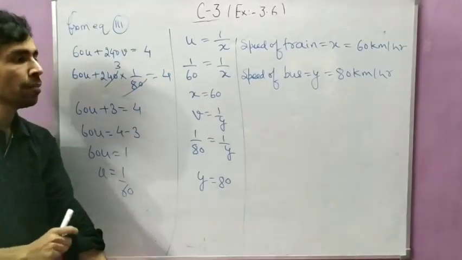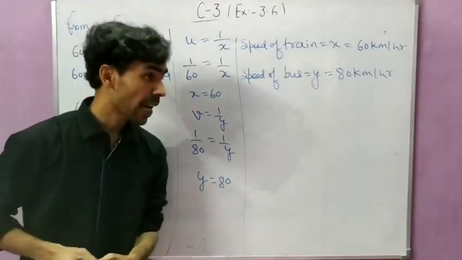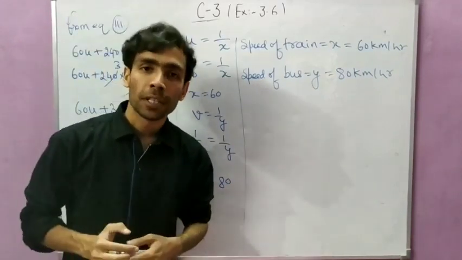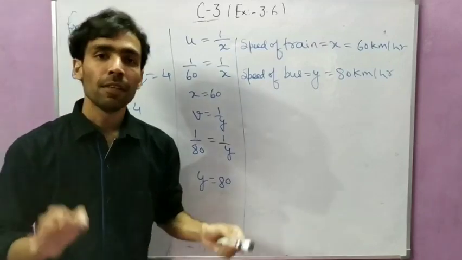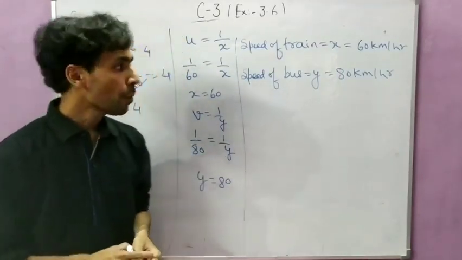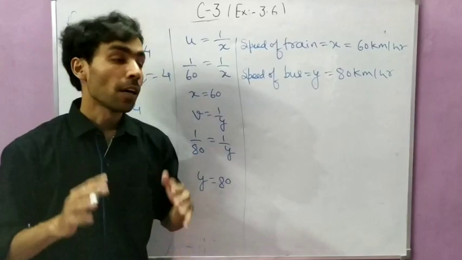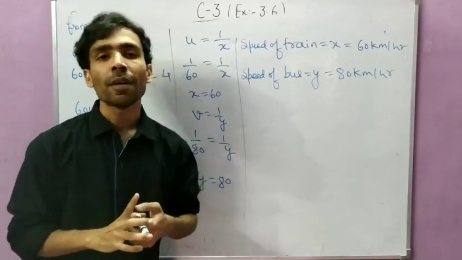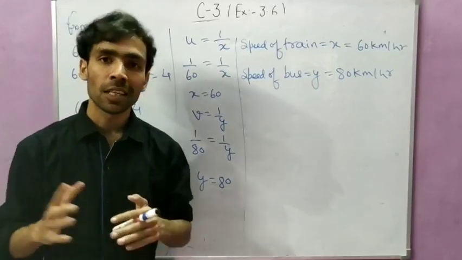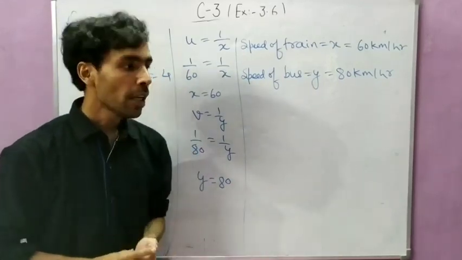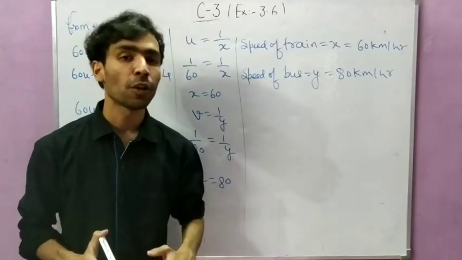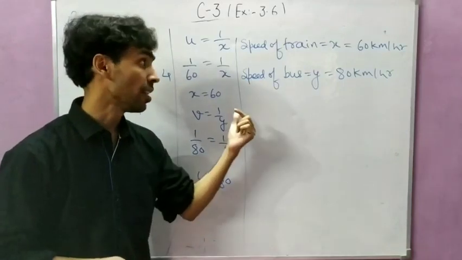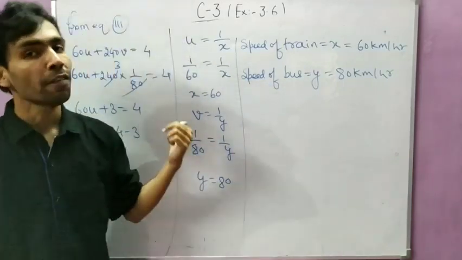So this question, students, we have completed, and by completing this question, this chapter is also completed. Exercise 3.7 we will do in the revision classes. So up to here we consider that chapter number 3 is completed. Whatever problems you are having regarding chapter number 3, you can ask in the doubt session and solve as many questions as you want, because when you do a lot of practice, you will become efficient at solving the questions of this chapter.